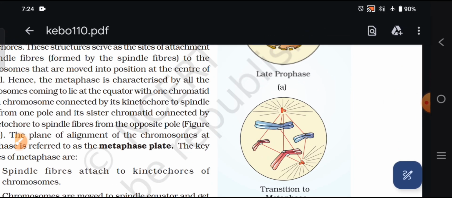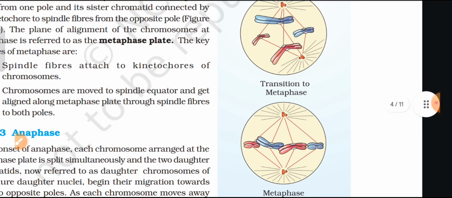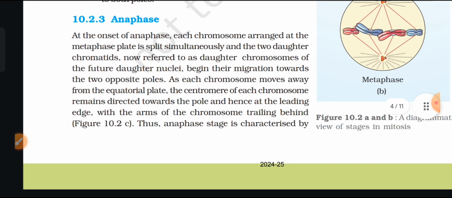Late prophase, transition to metaphase, metaphase.